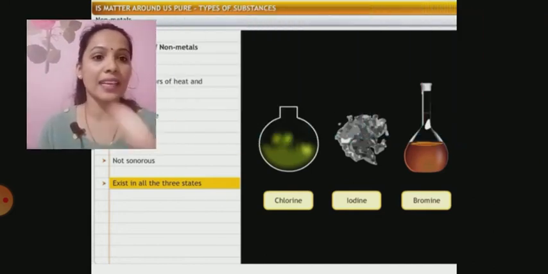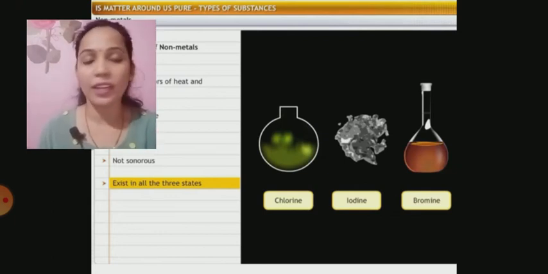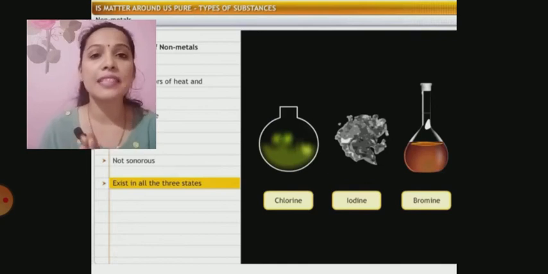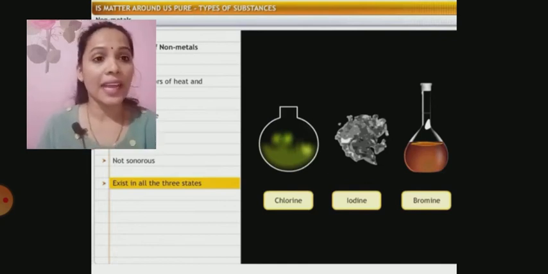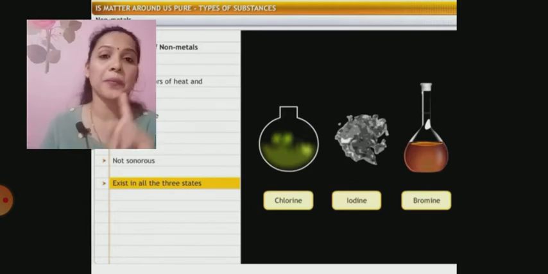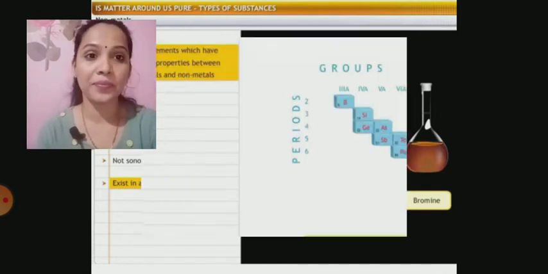You can see in this slide, chlorine and gases like argon, neon, nitrogen, oxygen, hydrogen are all in gaseous state. Iodine is the only solid non-metal and bromine is the only liquid non-metal. So, these are the properties of non-metals.